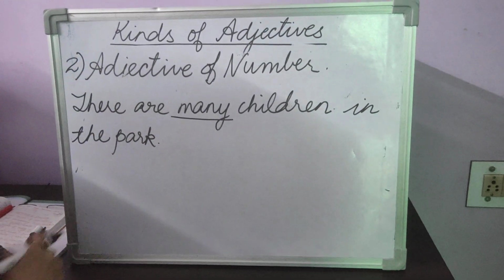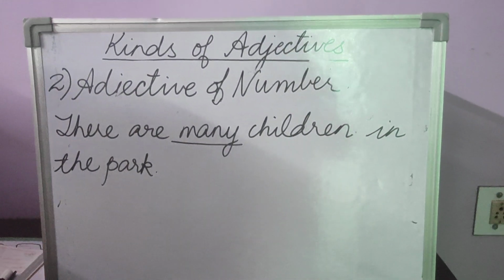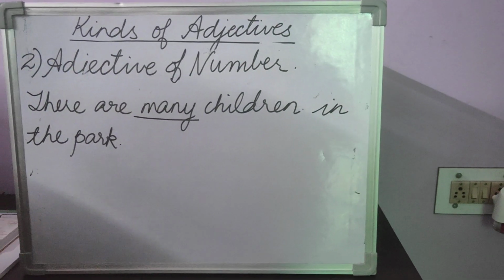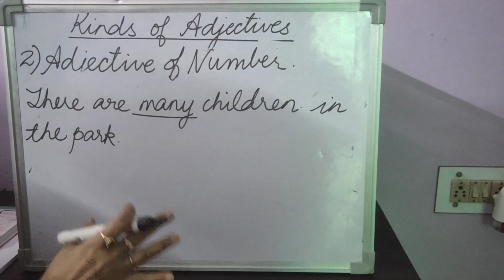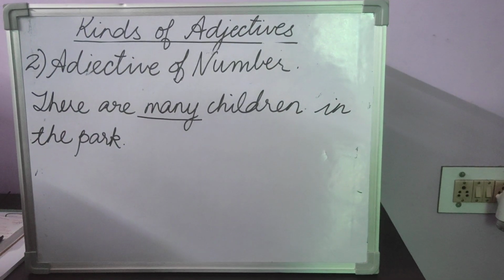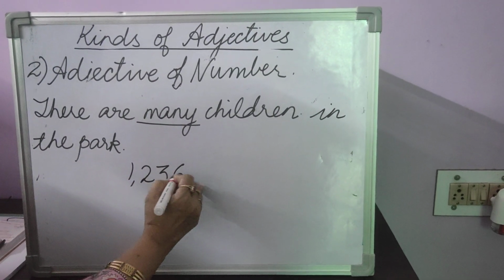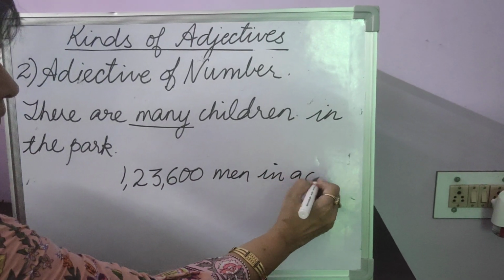In the same way, like how we have population. When we talk about population, there are so many men in a country, so many women, so many children. But every year the counting is done. That is why we know that this country has so many people living in it. So suppose you say there are 1,23,600 men in a city.